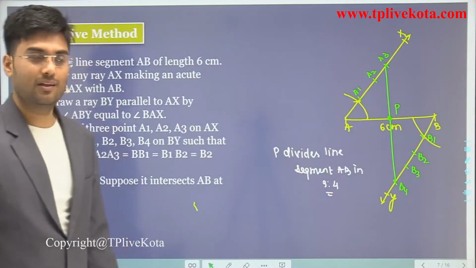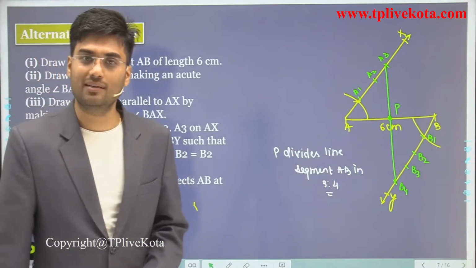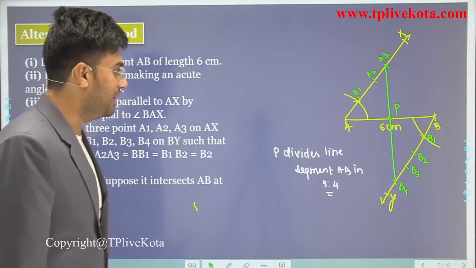Clear? So this is the construction of division of a line segment. Clear? So students, I hope you understand this.